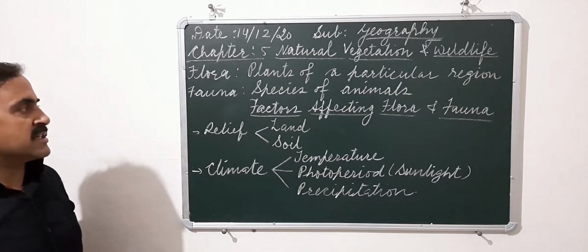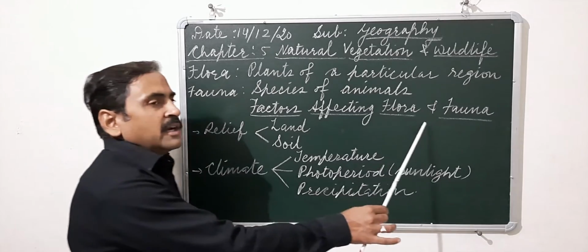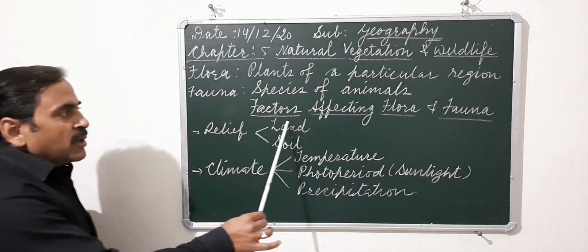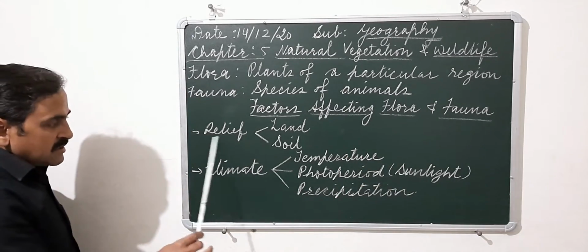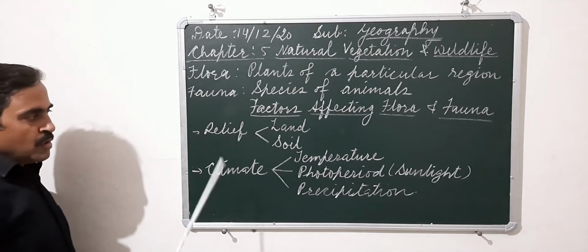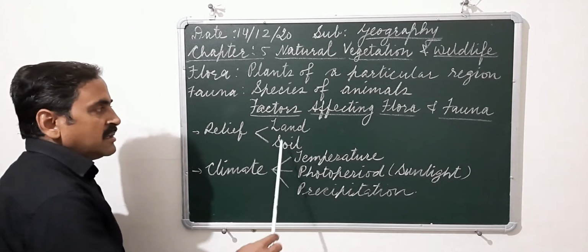Now the question arises, what are the different factors which affect flora and fauna? The factors can be classified in two ways. First, relief, and second, climate. Relief is further subdivided as land and soil.